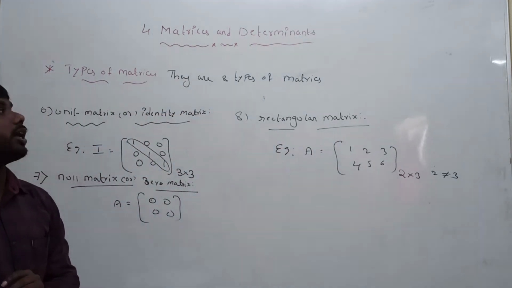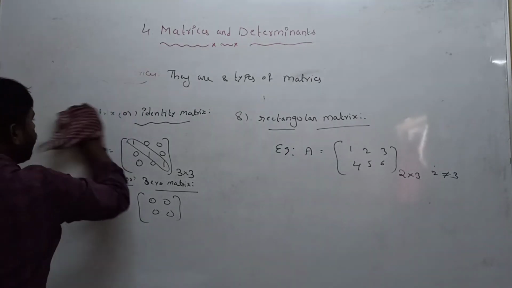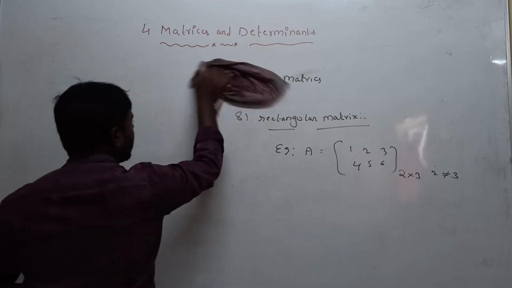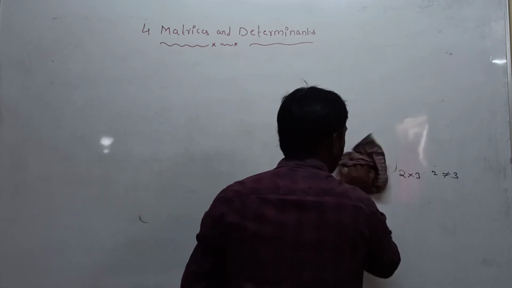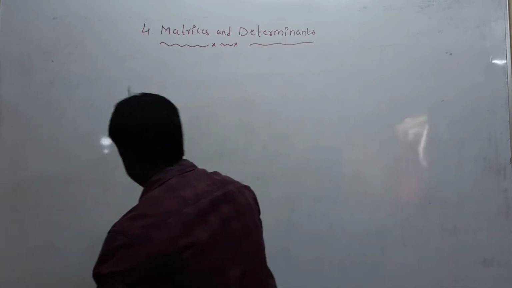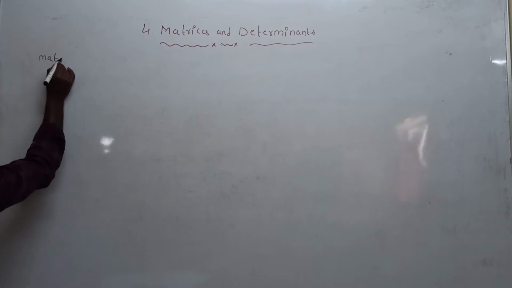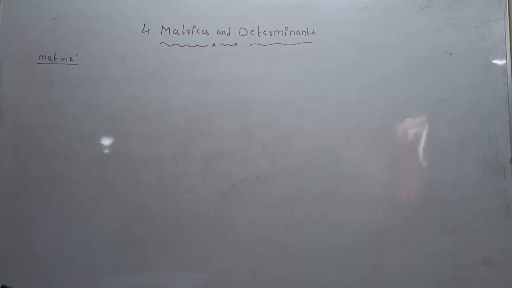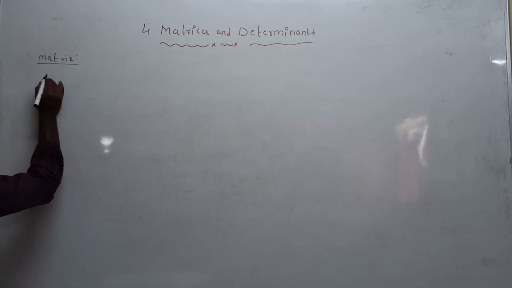These are the 8 types of matrices. Once again I am explaining. First, what is the definition of a matrix? A matrix is a rectangular arrangement of rows and columns within brackets. It is called a matrix. There are 8 types of matrices.